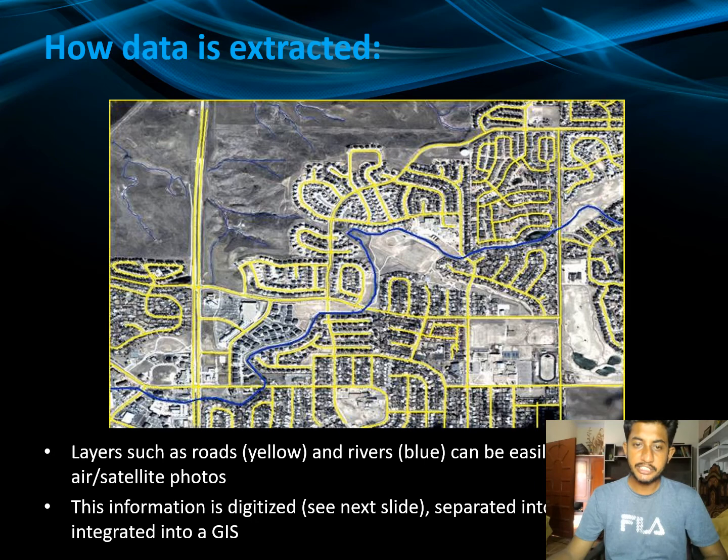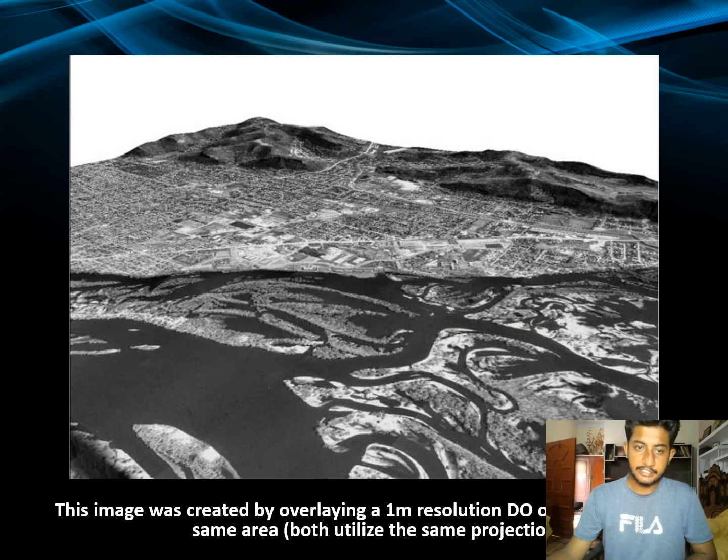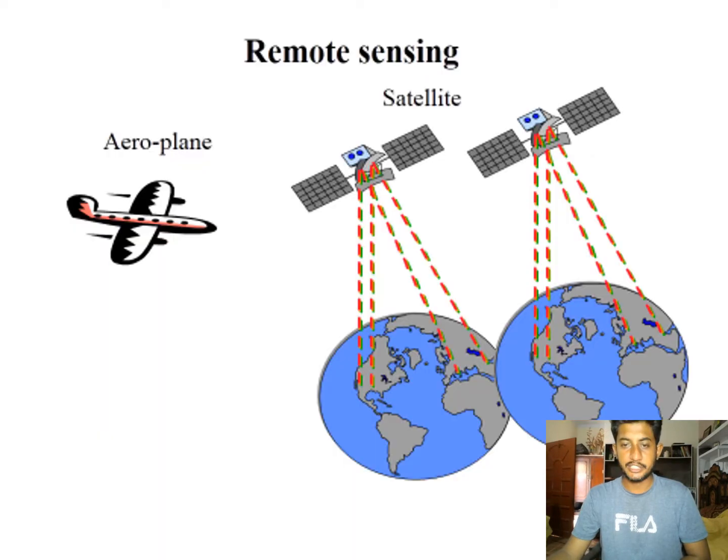The information is digitalized. See the next slide, where we separate it to GCS. The image was created with 1 mm resolution, and both show the same projects. The last image and this image show the same project. Aeroplane and satellite systems can also be connected by remote sensing methods.